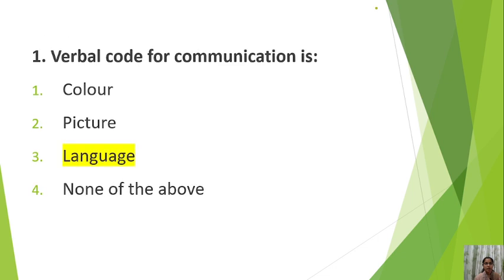So the correct answer is language. Verbal communication is which is associated with words. So in language we use words. The other two, color and picture, come under non-verbal communication. Non-verbal communication basically deals with body language, gestures, body posture, etc.